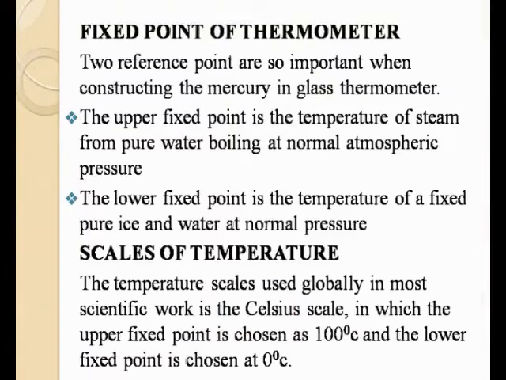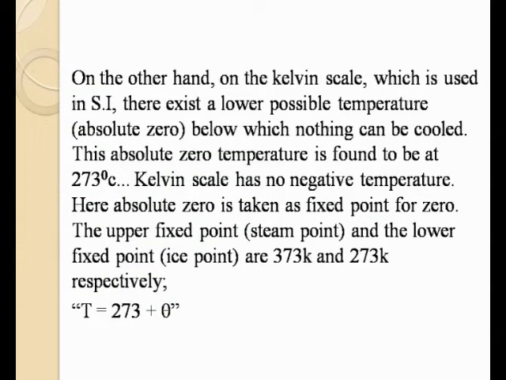The temperature scale used globally in most scientists' work is the Celsius scale. Now, we said the upper fixed point is chosen as 100 degrees Celsius, and the lower fixed point is chosen as 0 degrees Celsius. On the other hand, on the Kelvin scale, which is used in the SI unit, there exists a lower fixed point called absolute zero, below which nothing can be cooled. This absolute zero temperature is found to be minus 273 degrees Celsius. We'll talk about that as we proceed.